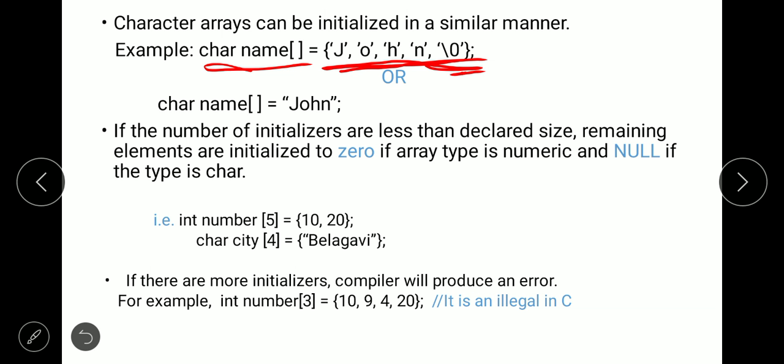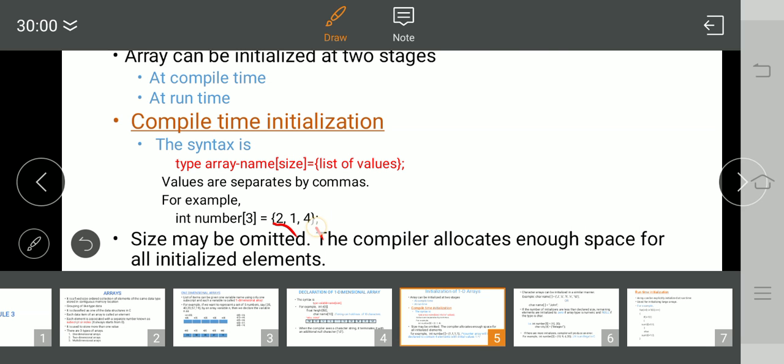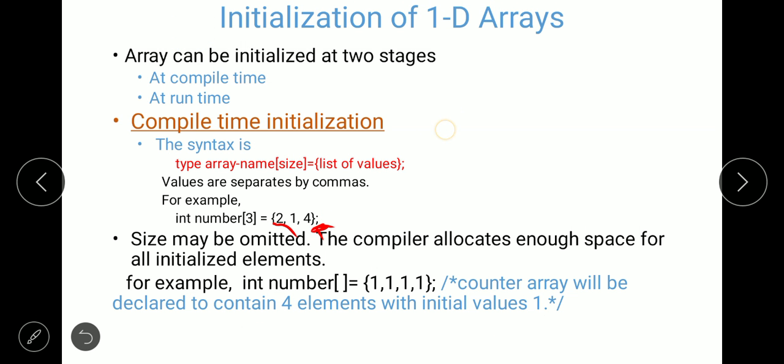And one more thing I forgot to tell you: while initializing you have to use curly braces, a pair of braces, for initializing the values. Within the braces we put the values and those values will be separated by commas. I forgot to tell you this while initializing the arrays. Here the syntax is a pair of braces. So we are going to use a pair of braces for initialization.